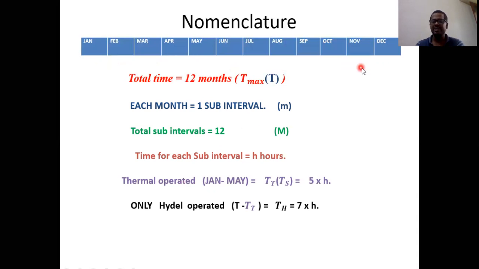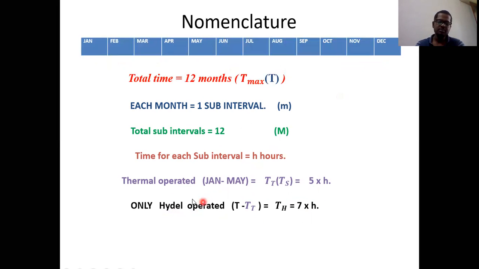Here the total time period is 12 months, 12 subintervals, and out of those subintervals you can take any value for thermal. Here I am considering 5 subintervals. So I can easily calculate the time taken by the thermal power plant. That is 5H, and the remaining time is only the idle power plant.